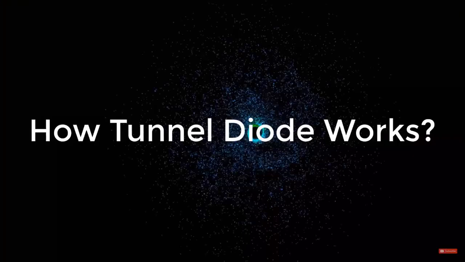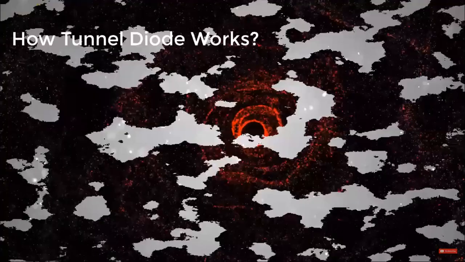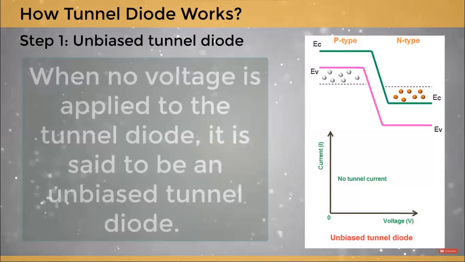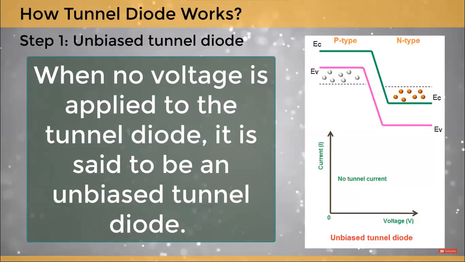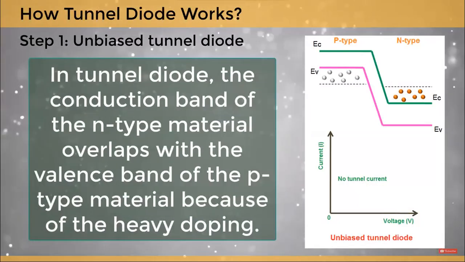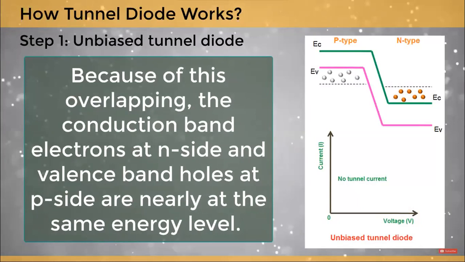Let's see how the tunnel diode works. Step 1. Unbiased tunnel diode. When no voltage is applied to the tunnel diode, it is said to be an unbiased tunnel diode. In tunnel diode, the conduction band of the n-type material overlaps with the valence band of the p-type material because of the heavy doping. Because of this overlapping, the conduction band electrons at n side and valence band holes at p side are nearly at the same energy level.